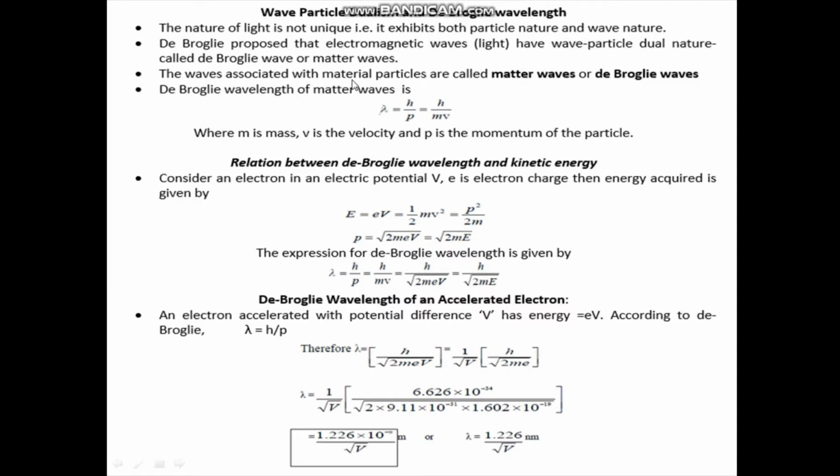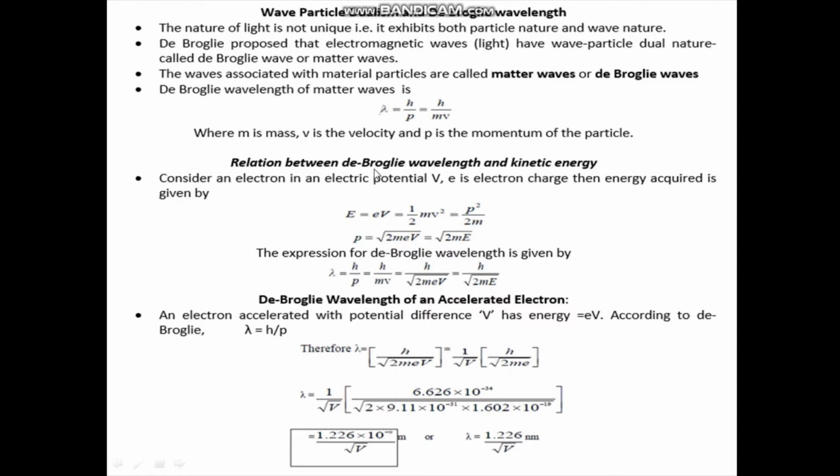And these matter waves have a wavelength, the de Broglie wavelength, lambda equal to h by p, equal to h by mv, where m is mass, v is velocity, and p is the momentum of the particle, and this momentum p is equal to mv.